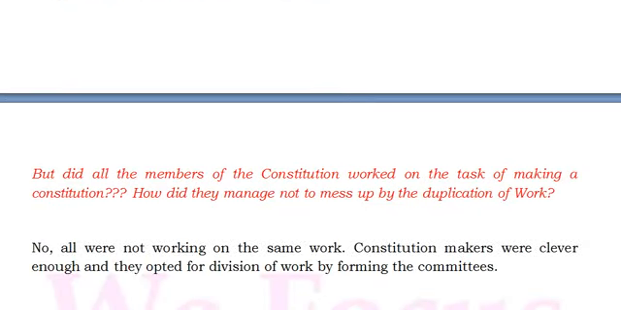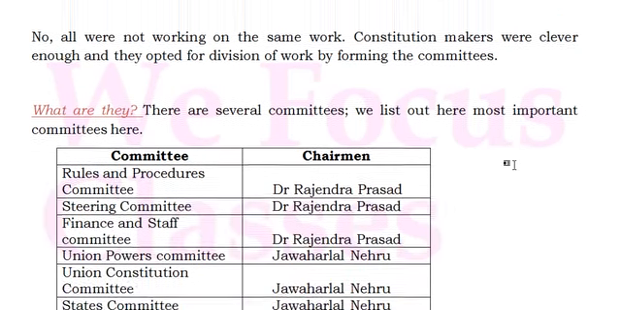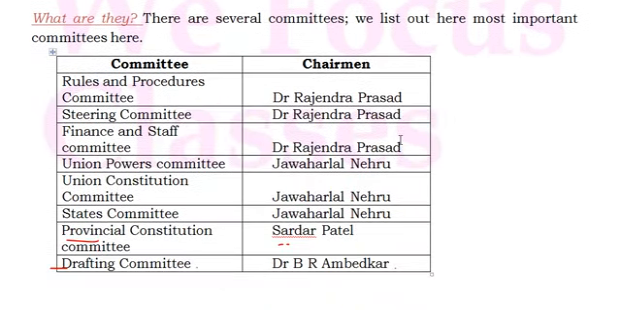We ended at the point that India got independence and 299 members were left in the Constituent Assembly, and we had a doubt whether these 299 members were doing the same work or whether there was an alternative. We said the constitution makers were clever enough and opted for a division of work by forming committees. So what are the committees? There are several committees and we are discussing only the important ones over here.